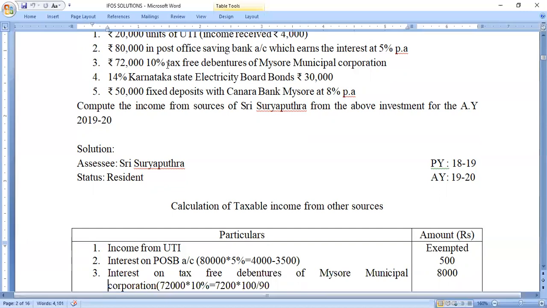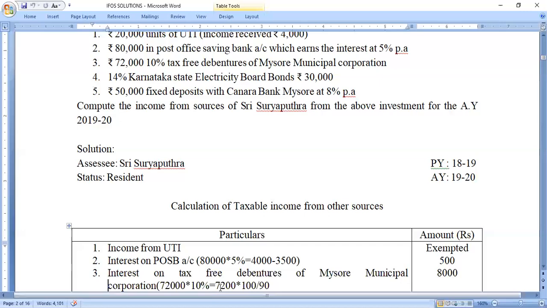So how to do the gross up? By using the formula net amount into 100 divided by 100 minus tax rate. First we need to calculate the interest on securities. So take the investment amount rupees 72,000 into the rate of interest, 10%. So 72,000 into 10% we get 7,200. It's a net amount.